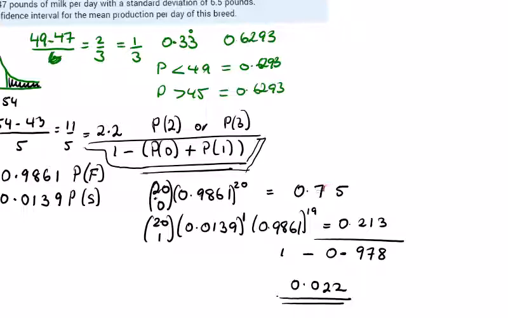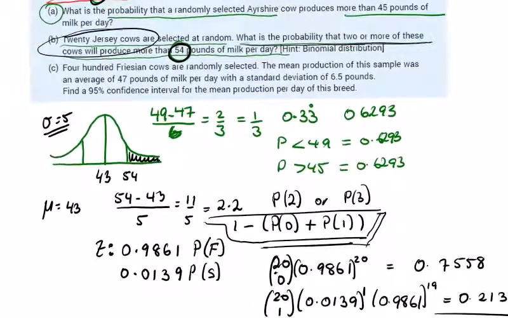Sorry, I'm just checking back, I thought it was a bit low. This is actually, I must have typed it in wrong, 0.7558. Which gives 0.9688. And if I take that away from 1, I get 0.0312, 0.0312 here for this part B.